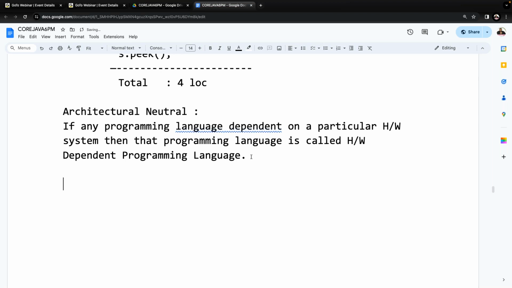Right, sir. The best example is the C programming language. It's dependent on the hardware. Platform dependent, hardware dependent.